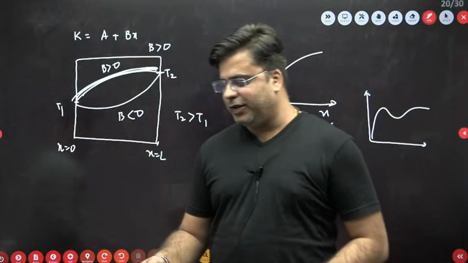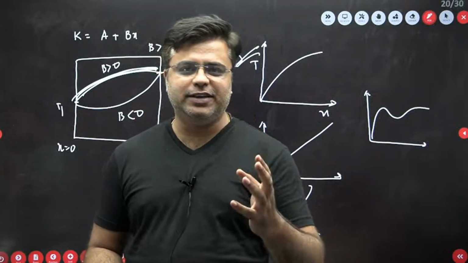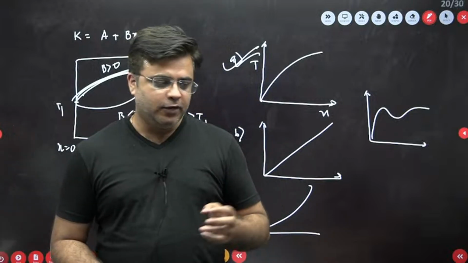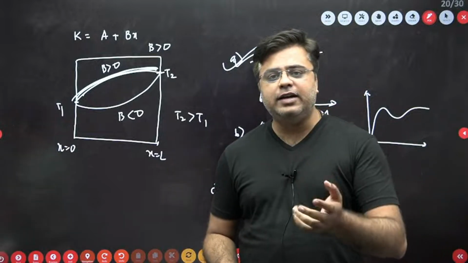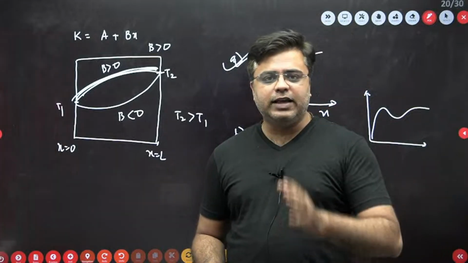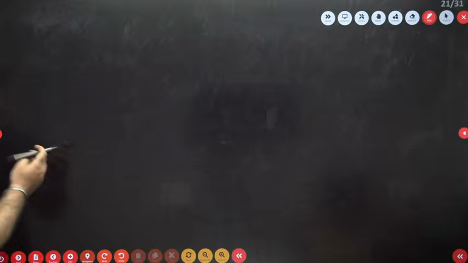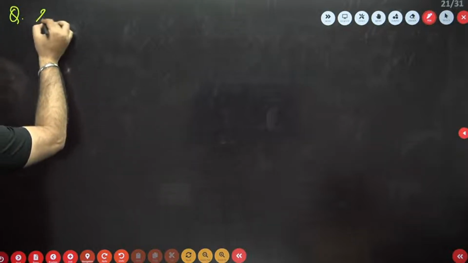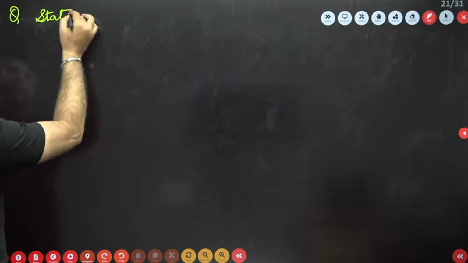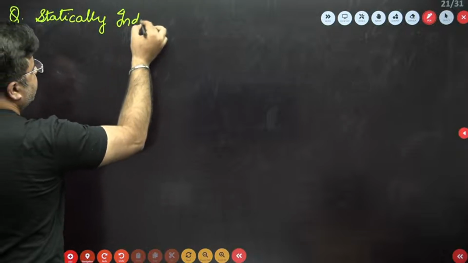So my dear students, we got strength of material questions, and this time the questions of strength of material were so easy. There were so basic questions that are asked. Whatever questions we have discussed till now, we have seen one question from strength of material, which is the standard case, okay? One UVL was there and you are asked to calculate the maximum bending moment. Now see this. The next question is, you need to find out which of the following beams is statically indeterminate. You need to identify which of them are statically indeterminate.